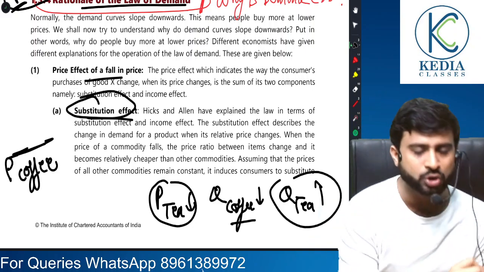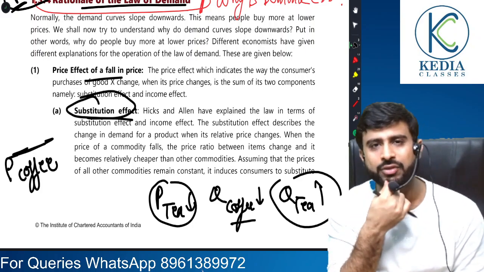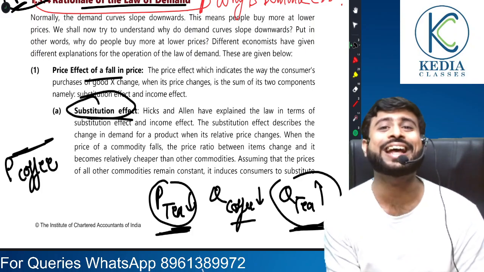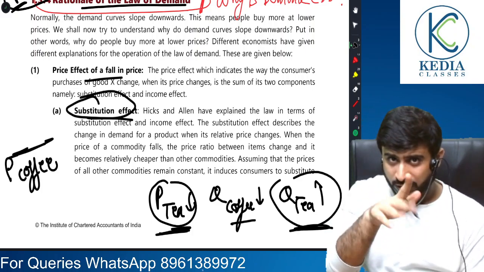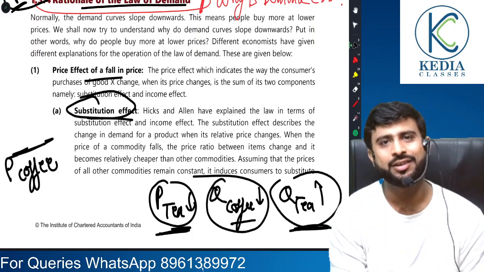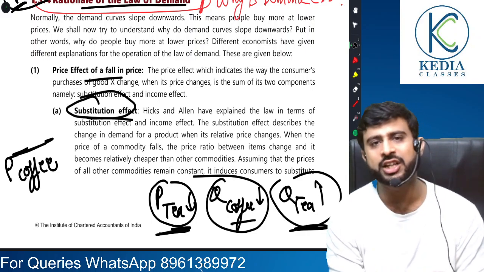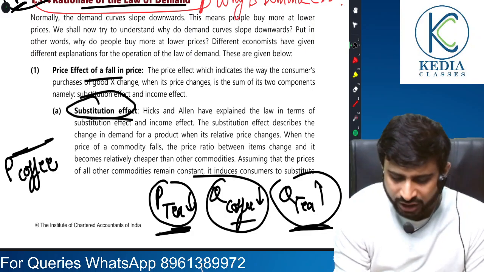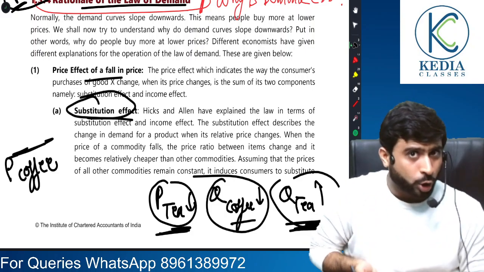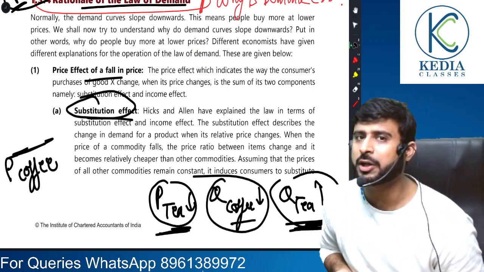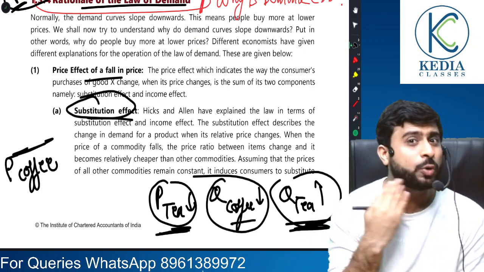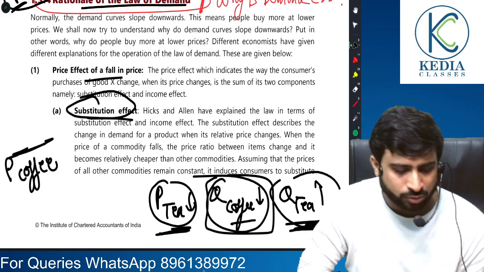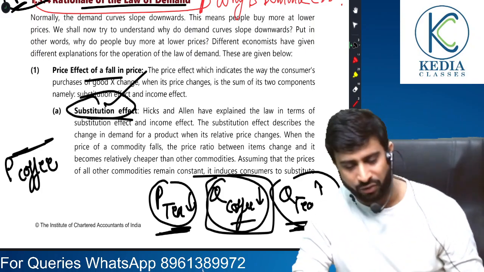This is called the substitution effect. What I have told you is that when price of tea falls, quantity of tea rises. But here I have used coffee as an intermediary. Demand for coffee has fallen, so demand for tea has risen. I told you there is an inverse relationship between price and quantity, but to explain this relation we have used a substitute good in between. That is why this effect is called substitution effect.